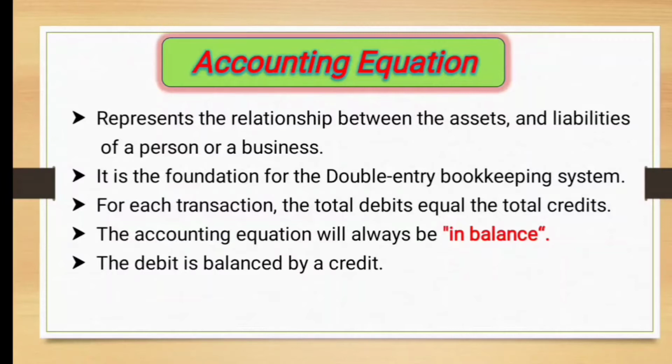It is based on the idea that each transaction has an equal effect. It is used to transfer totals from books of primary entry into the nominal ledger. Every transaction is recorded twice so that the debit is balanced by a credit. I repeat, every transaction is recorded twice so that the debit is balanced by a credit.